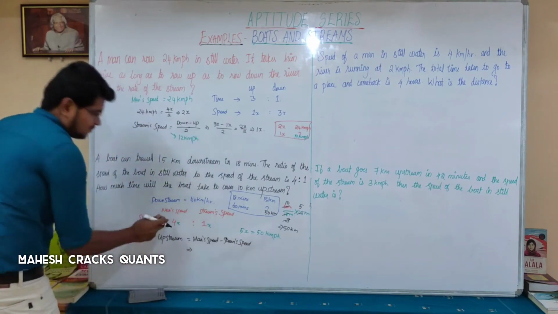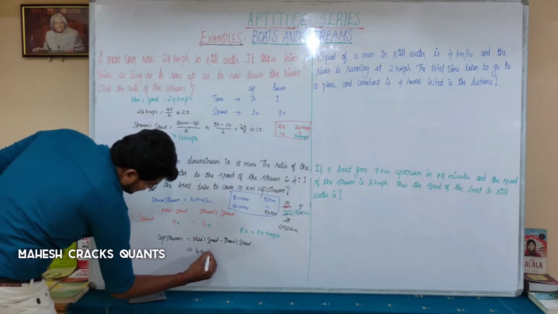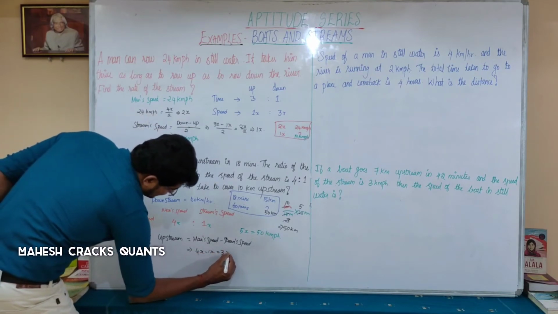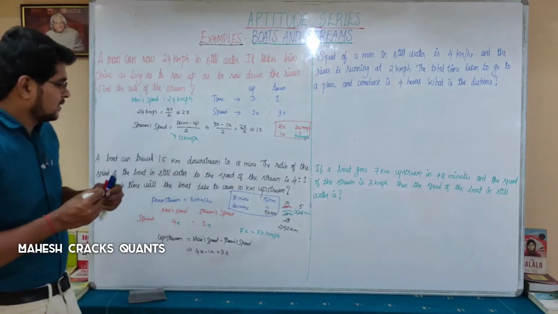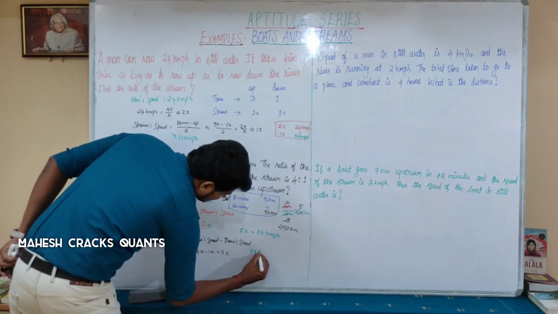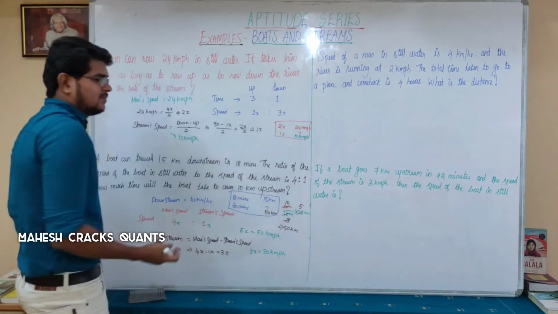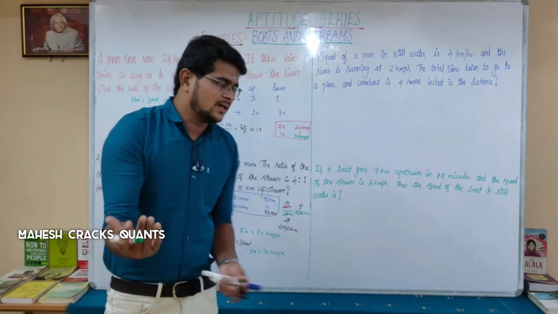So what is here? Man speed is 4x and stream speed is 1x. So 4x minus 1x will be 3x. So 5x is 50 kilometer, which means what is 3x? 3x is equal to 30 kilometer per hour. I know that clearly. 5 is 50, so 3 will be 30.